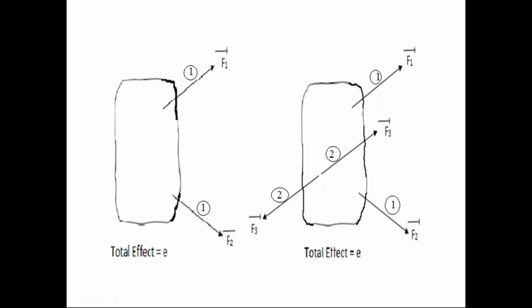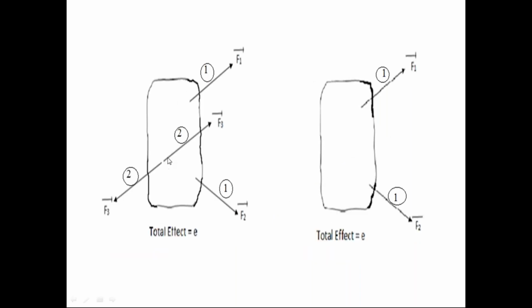In the next diagram, we remove that second force system from the rigid body. Still, there is no change in the effect on the rigid body because the second force system is in equilibrium condition. The effect of the second force system on the rigid body is 0. So even if we remove the second force system from the rigid body, there is no change in the effect on the rigid body.